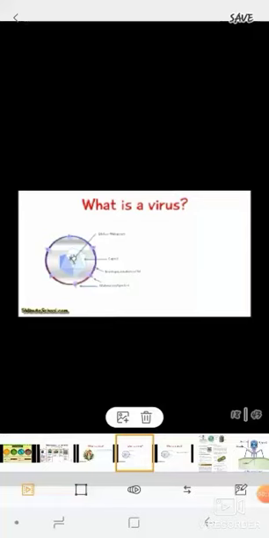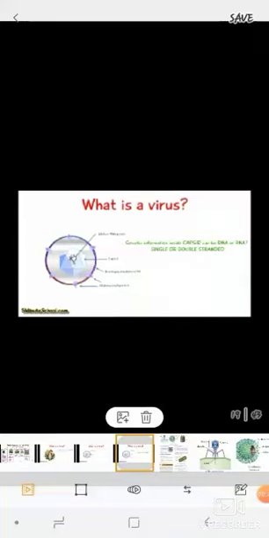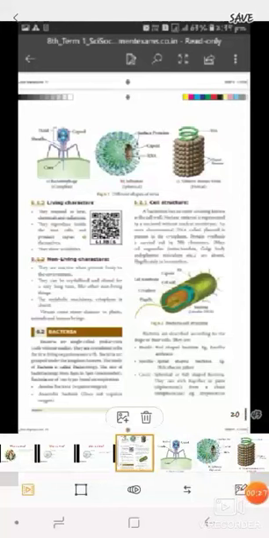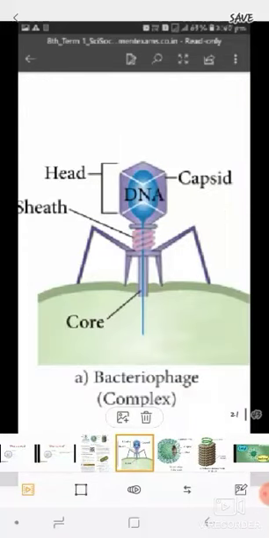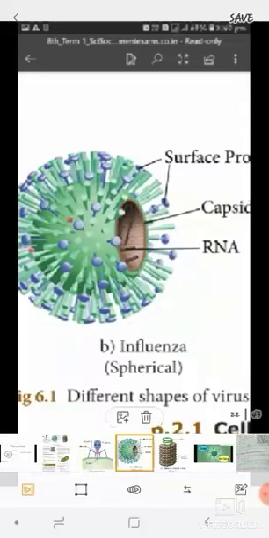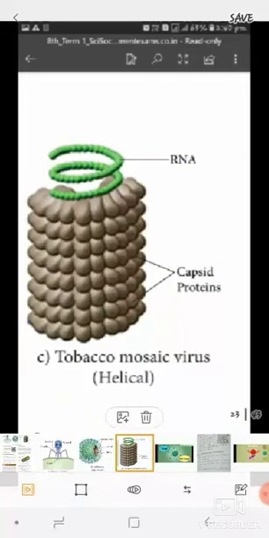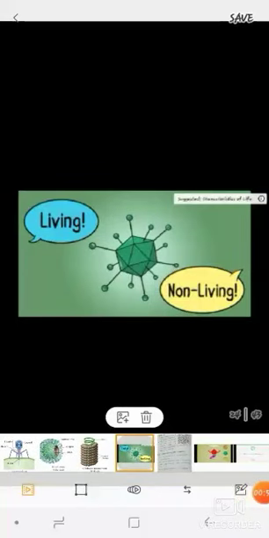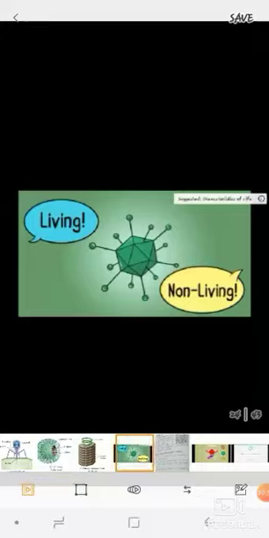Next, we learn about different shapes of virus. Viruses can exist in rod shape, spherical shape, and helical shape. Bacteriophage is the example for rod shaped virus, the spherical shaped virus is influenza, and the helical shaped virus is tobacco mosaic virus. Viruses show living and non-living characters.